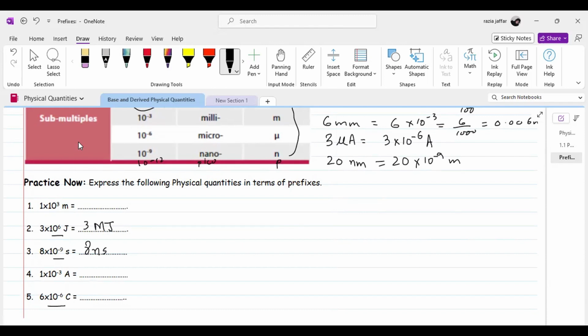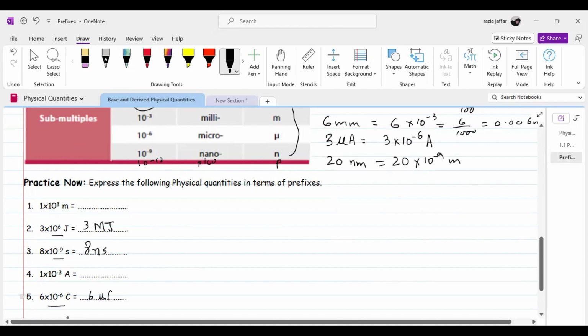Similarly, here we have 6 into 10 power minus 6 coulombs. Coulomb is the unit of charge. So this is also a submultiple. We have learned deci 10 power minus 1, centi 10 power minus 2, milli minus 3. Then micro is 10 power minus 6. So it will become 6 microcoulombs.